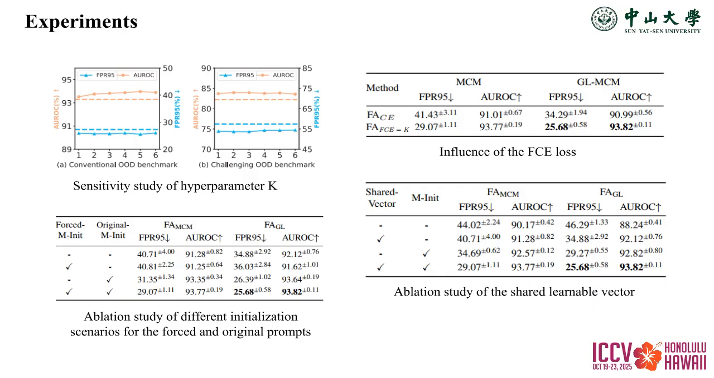Moreover, we also explore the influence of the shared learnable vector and the independent learnable vector for the forced prompts. We can observe that using the shared learnable vector performs well in the few-shot setting since the independent learnable vector for each class has more parameters and requires more training data.